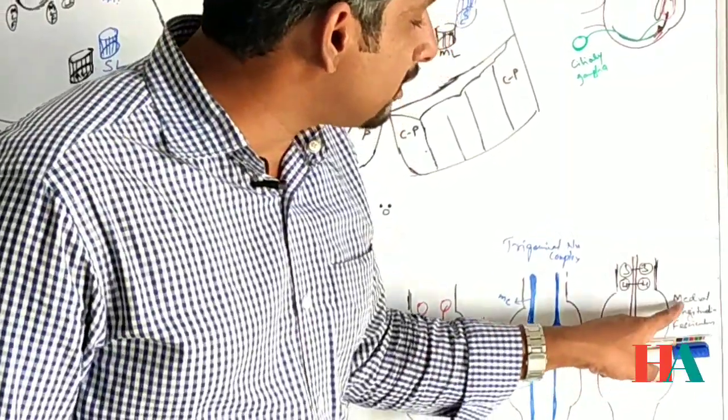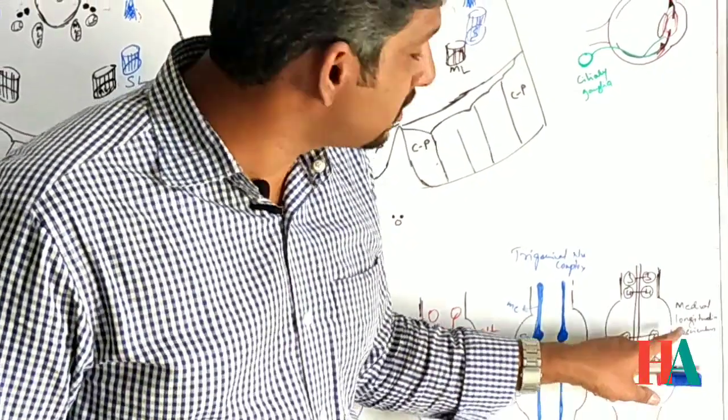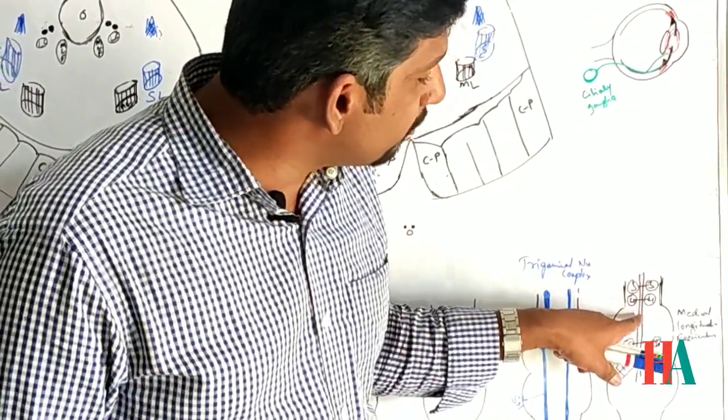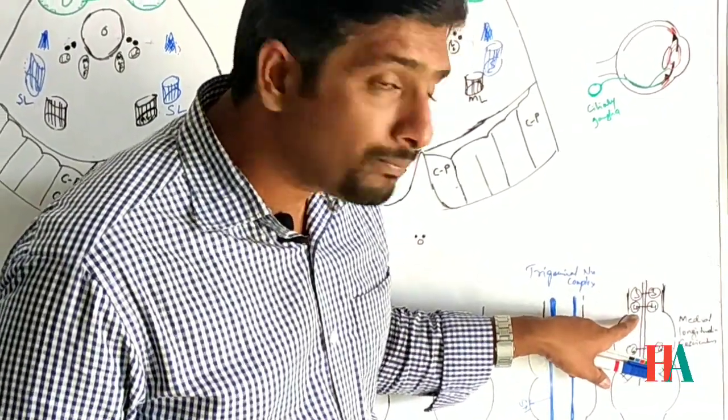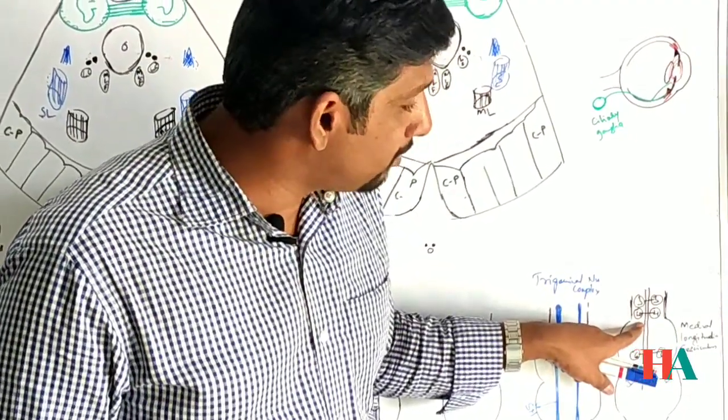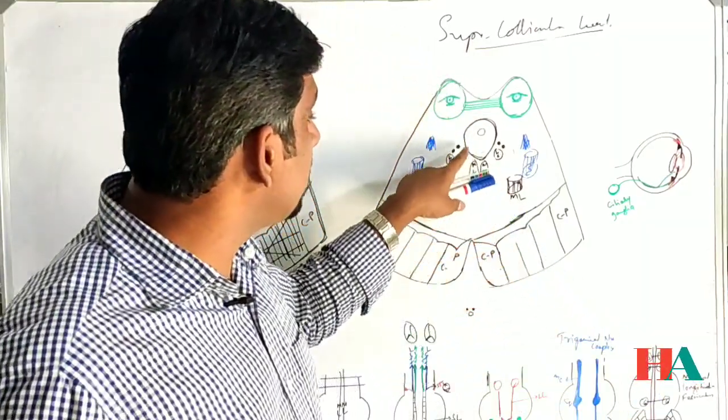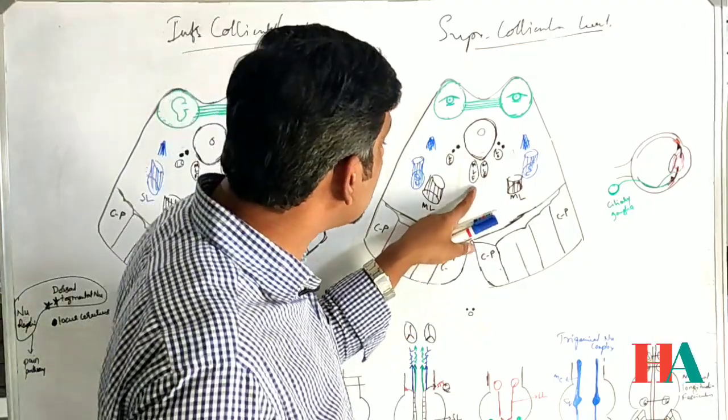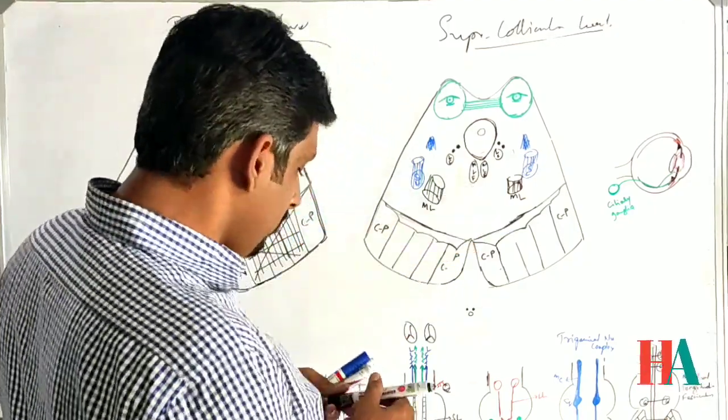So those are related with the medial longitudinal fasciculus, which is present near the third and fourth cranial nuclei in the midbrain.